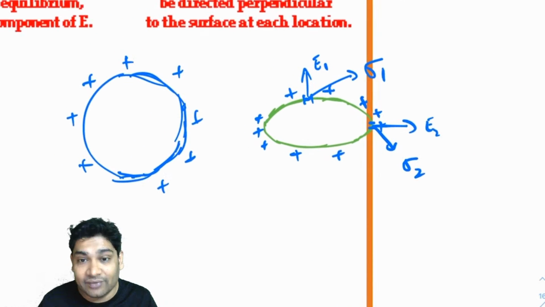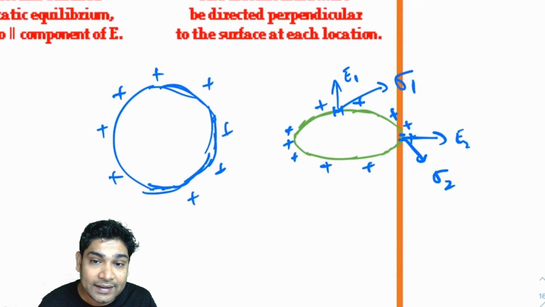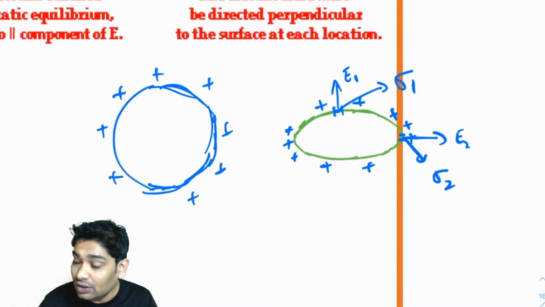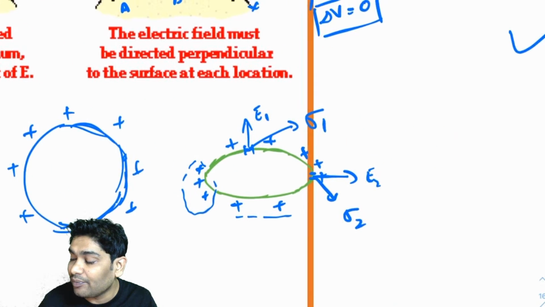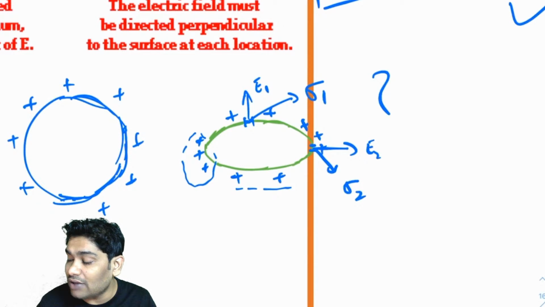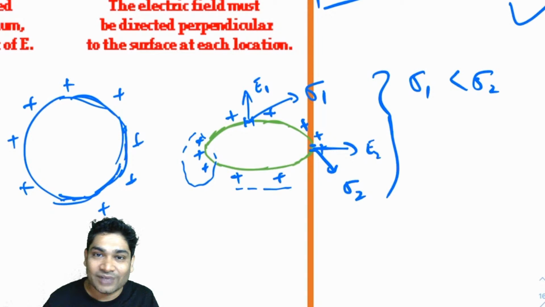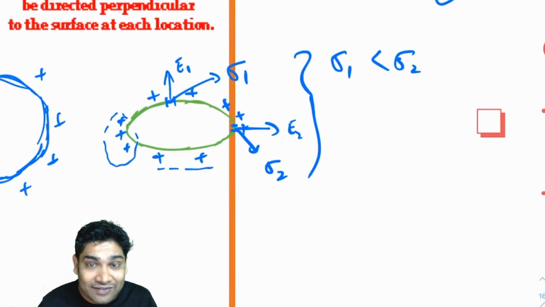Distribution would be uneven in oval shape. Yes, Gauranj, that is what I am showing you. You will have more charges concentrated here and fewer charges here. The density would be lesser. As you can see also, sigma 1 would be less than sigma 2. Okay, we will talk about this, why this is happening.